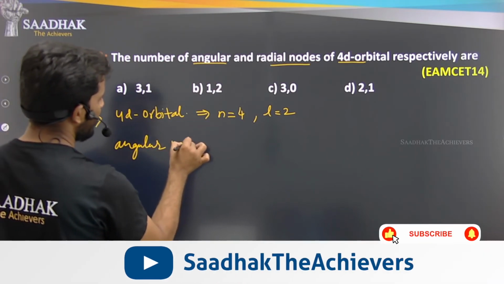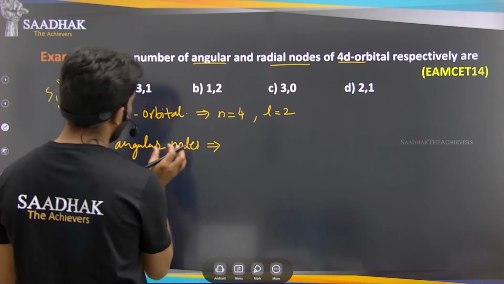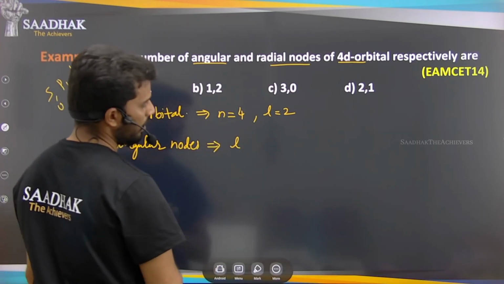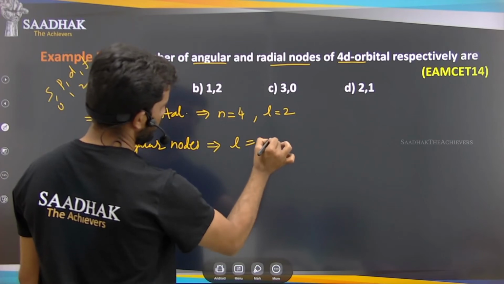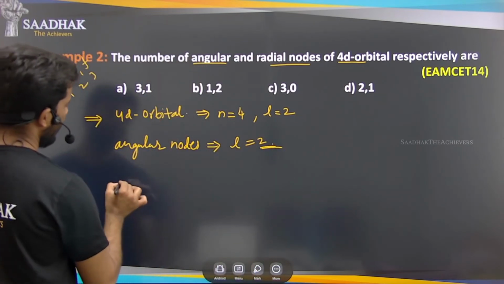What is the formula for angular nodes? We saw it just now, right? That is nothing but angular nodes is equal to the value L. So how much is L? 2. So the angular nodes are 2 here. Okay. Next we have what? Radial nodes.